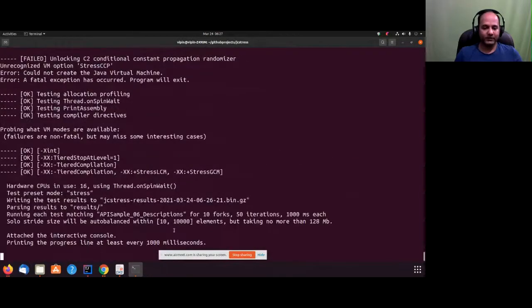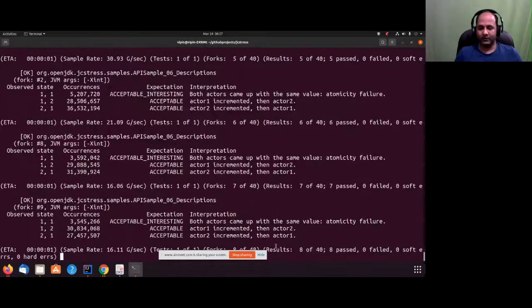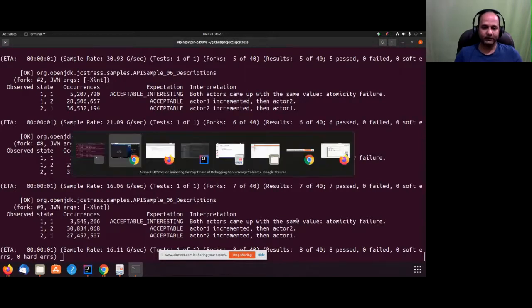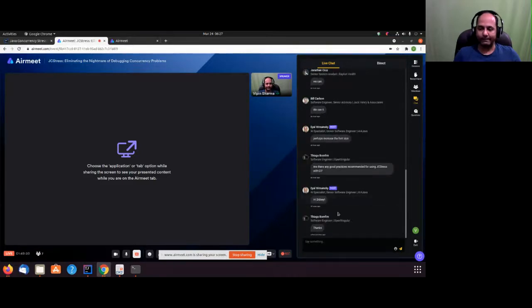You can see it is still taking time. I'll let it run and then we'll see how much time it took. Eight out of 40 forks are completed and it is still running. So that was the recommendation about the CI pipeline. Is that okay, Thiago? Any questions with this? Okay, great, thanks.